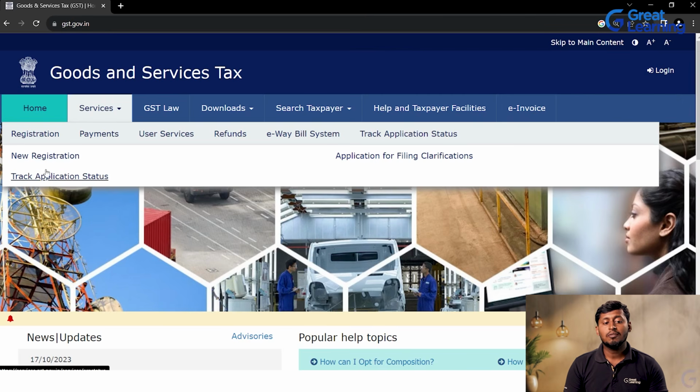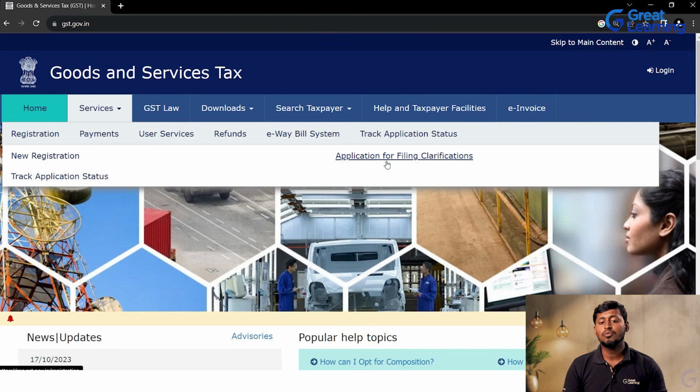So this is what I explained in the application of GST registration. Next, after applying, you can track your application status also. You can click on that and see what the status of your application is, whether it is in the verification stage or issuance, or if any litigations or problems or issues are there, and if they require any supporting documents. All those things you can track.